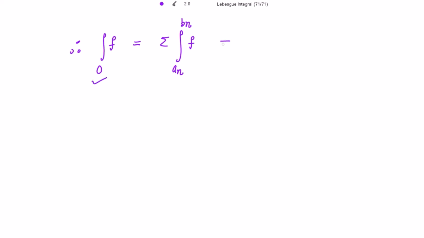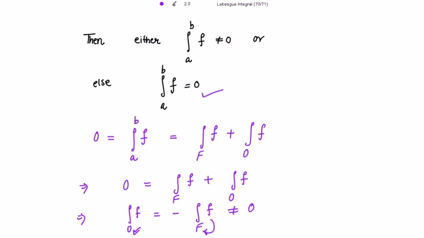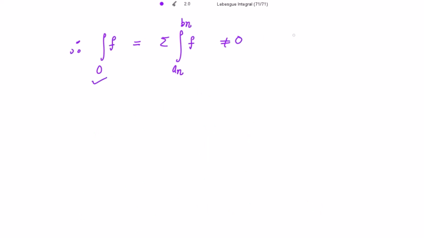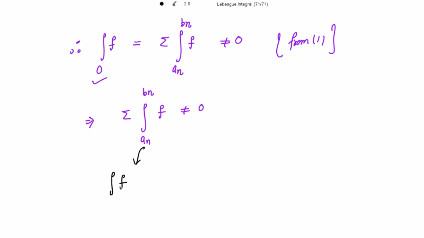And this integration is non-zero from this, from 1. So this implies the summation of the integration of f from An to Bn is non-zero. That is, the sum of the integration of f from A1 to B1, then the integration of f from A2 to B2, and so on, is non-zero. Now here n is denoting 1, 2, and so on.